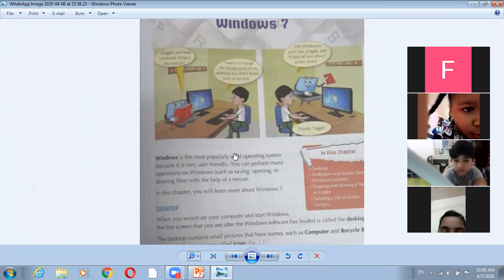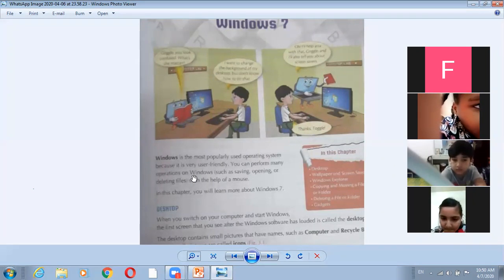Unit number 3, chapter number 3, page number 17. You can perform many operations on Windows. Okay, this is Windows, not window, only one window.